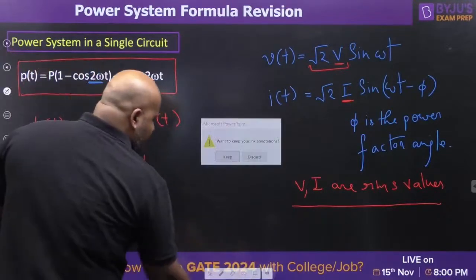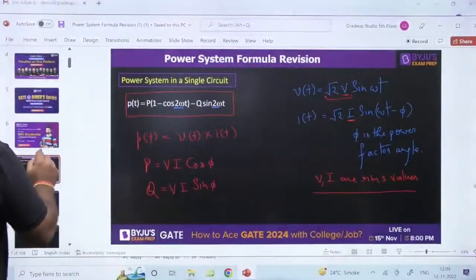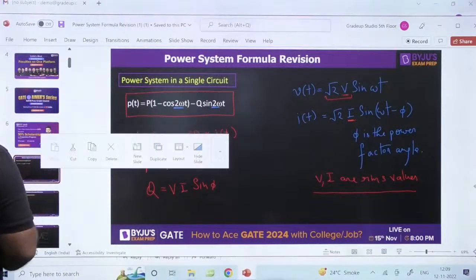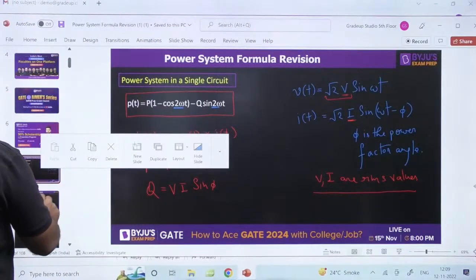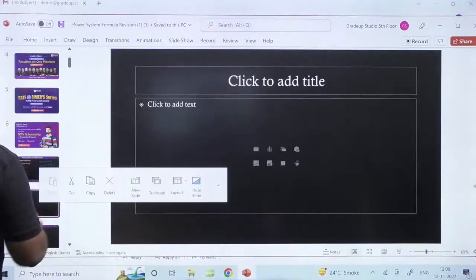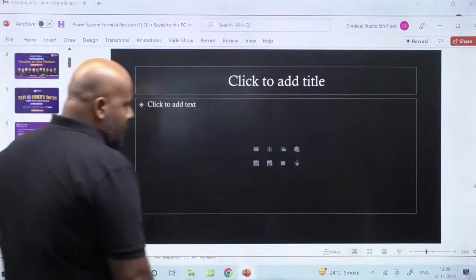Okay, so just one important piece of information you can note down here. Let me add one page here. Okay, this is fine.